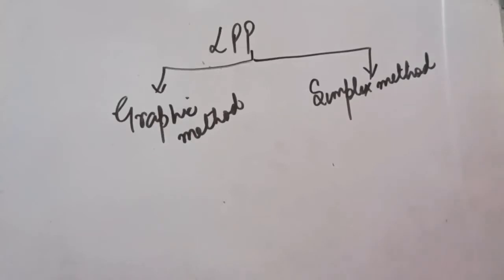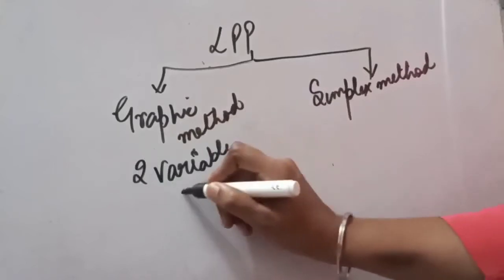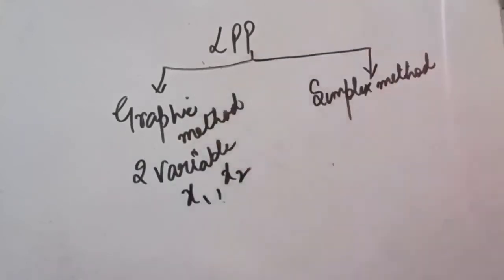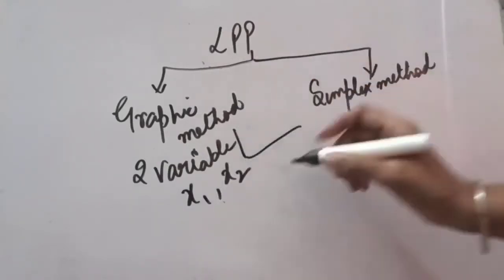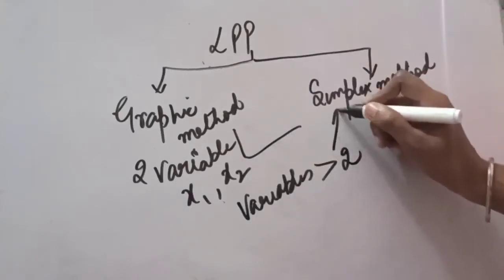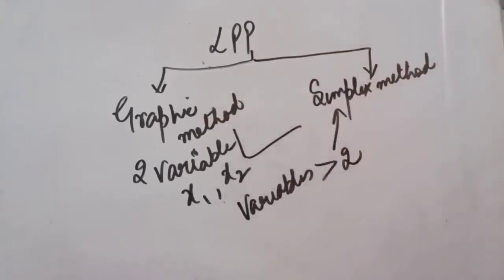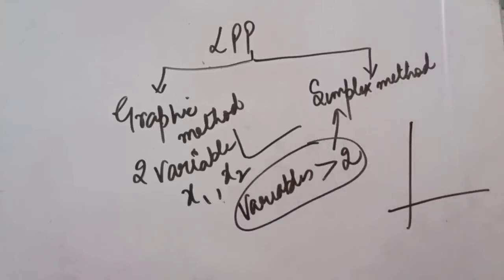One thing is very crucial: if there are two variables in the question, like x1 and x2 or x and y, there we can apply the graphical method, and even the simplex method as well. But if the variables are more than two, you cannot apply the graphical method, because in the graph there are only two axes, x1 and x2. If we have three variables, or more than two variables, like four or five variables, x1, x2, x3, x4, the graphical method is not possible, and here we apply only the simplex method.